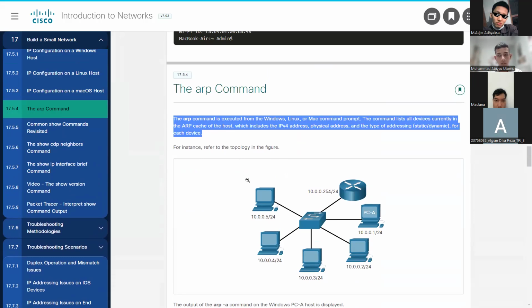The ARP command is executed from the Windows, Linux, or Mac command prompt. The command lists all devices currently in the ARP cache of the host, which includes the IPv4 address, physical address, and the type of addressing, static or dynamic, for each device.